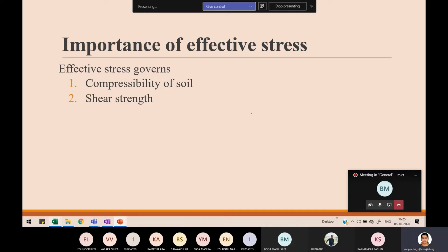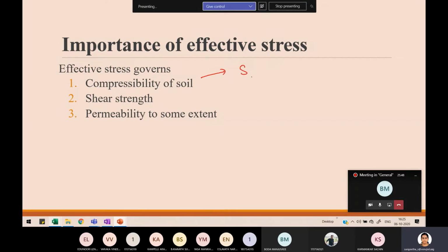And next one is shear strength. So your shear strength of soil also depends on your effective stress, and permeability. Actually, permeability is not that related to effective stress, but indirectly permeability is related to effective stress. So I'll give you a simple example for compressibility relationship with effective stress.